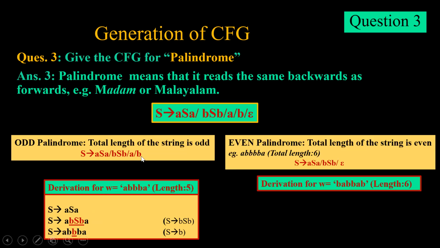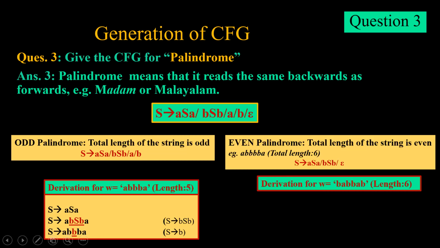Here we have A or B. That means the middle S will always be replaced by single A or single B, and we have 2A or 2B on both sides. So odd plus even is odd. On the other hand, here we have epsilon only. So this middle S will be replaced by epsilon, and as a result, we will get even length string only.